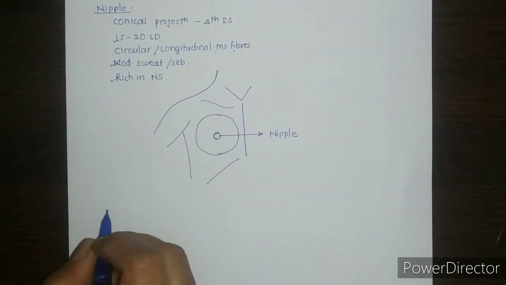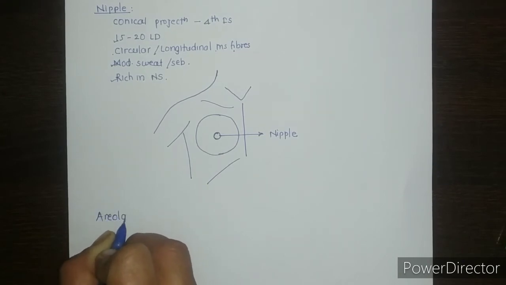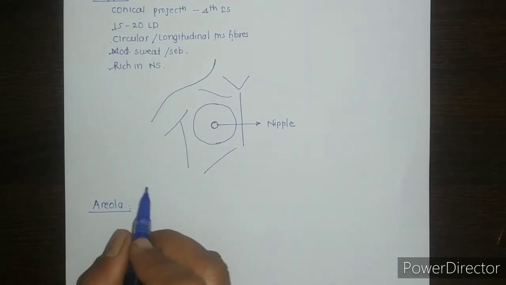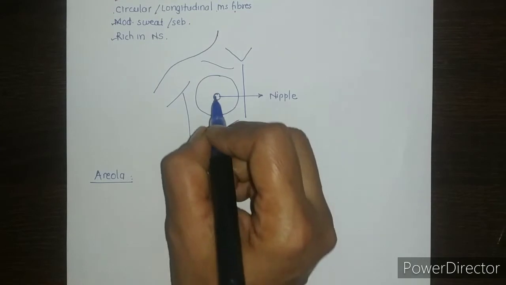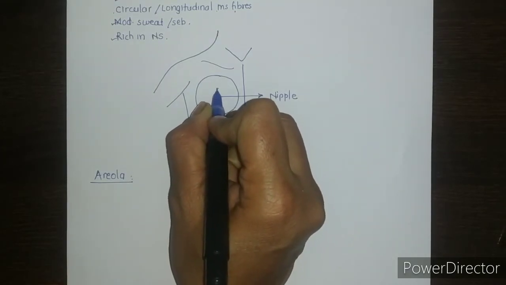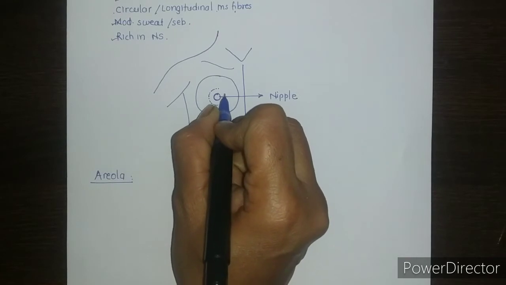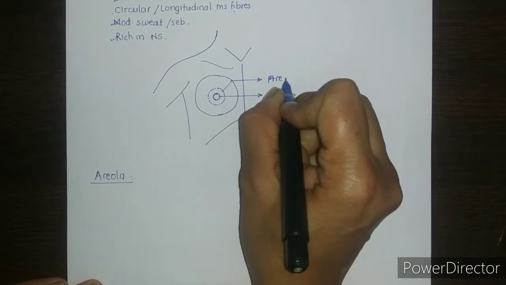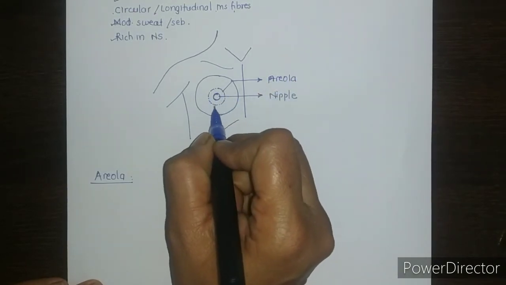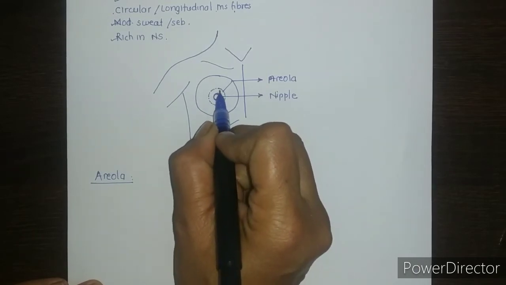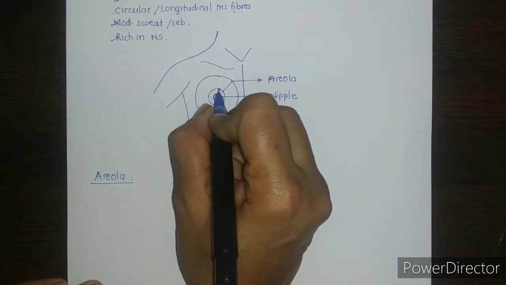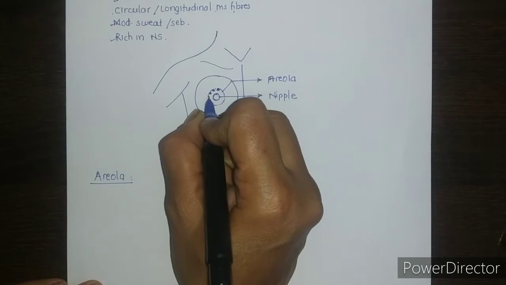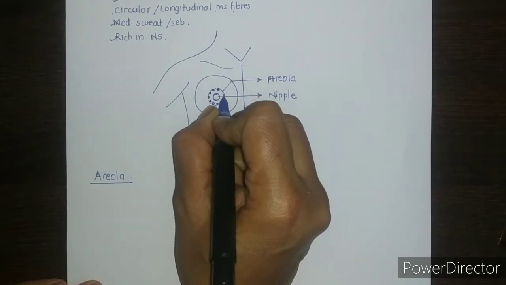Now coming to the other structure, that is the areola. The areola is the pigmented circular area of skin around the base of the nipple. So this is the nipple, and this is the areola, which is the pigmented and circular area lying around the base of the nipple. The outer margin of the areola contains a number of modified sebaceous glands.